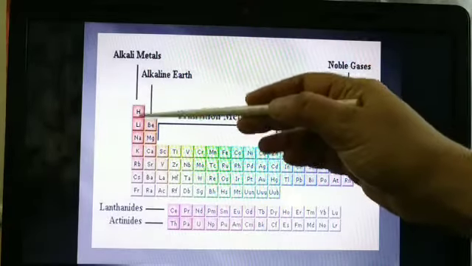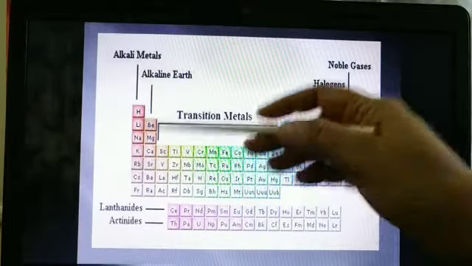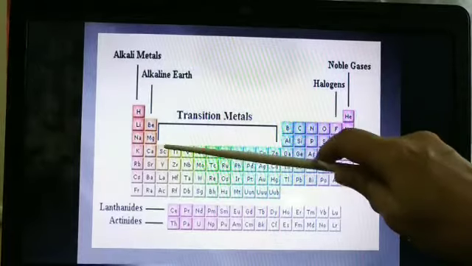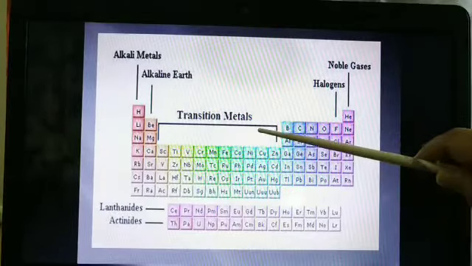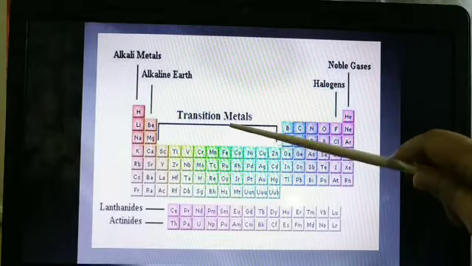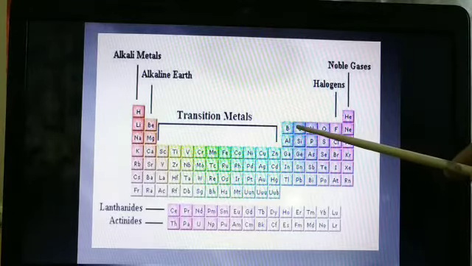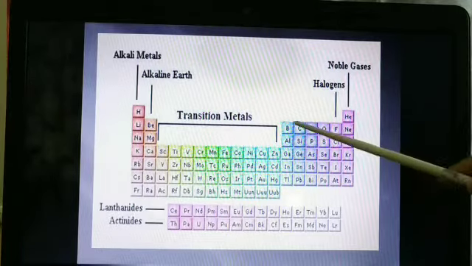In your first group you will find all of their valency is 1. Second group, their valency is 2. Third group, valency is 3. Like that, valency goes only till 4. We have a maximum valency of 4. Then again it starts from 1, 2, 3, 4, and this way it goes on.